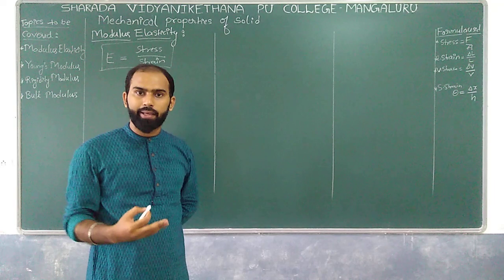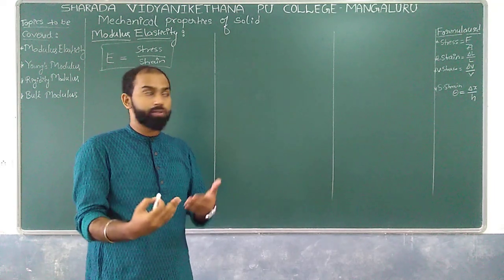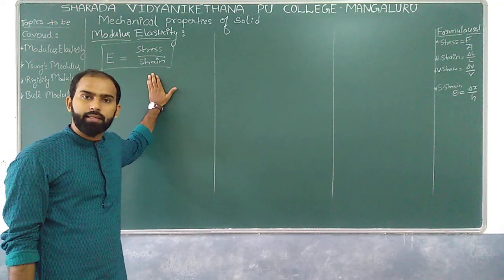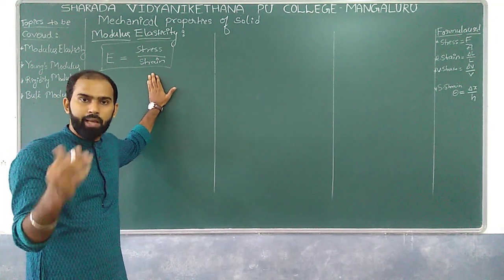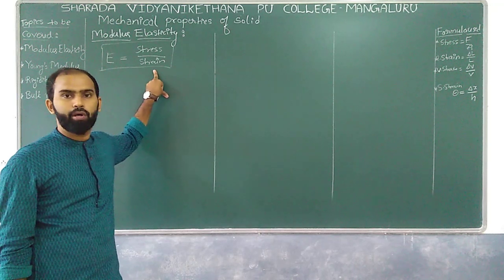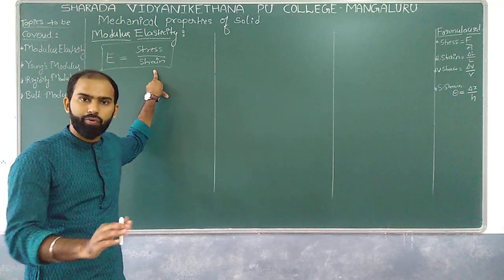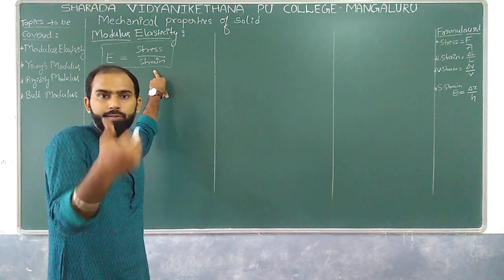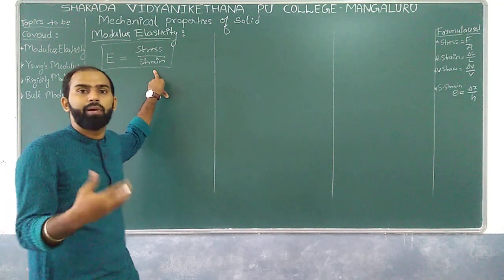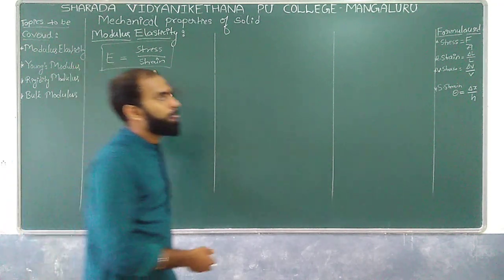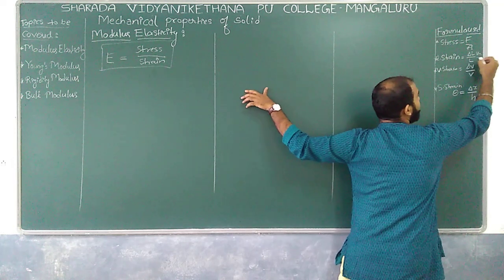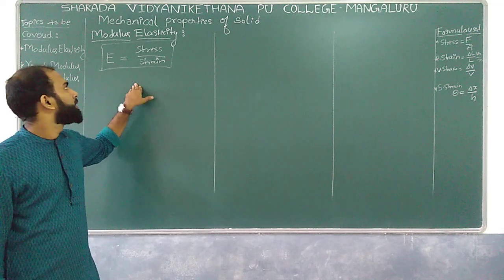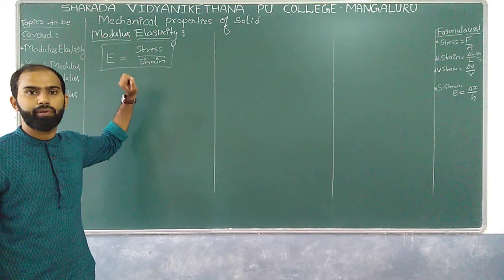What estimate can I have based on this modulus of elasticity? Is there any dimension with respect to strain here? No, because strain is nothing but the fractional change in length, or the change in length with respect to the original length. Length is in meters, so meter by meter gets cancelled here. So it is a dimensionless quantity. What is remaining here? The remaining is only the stress, correct?